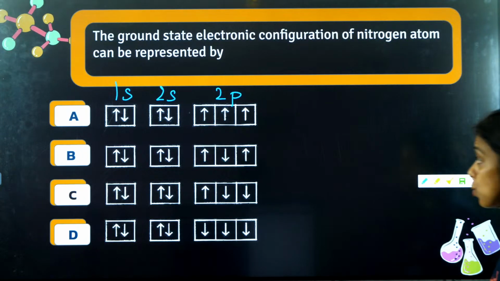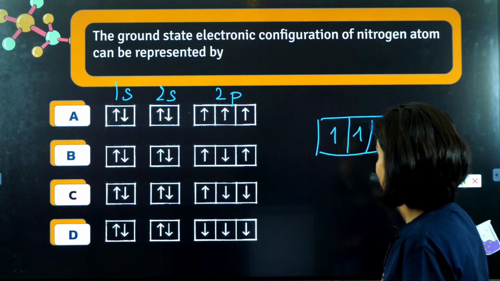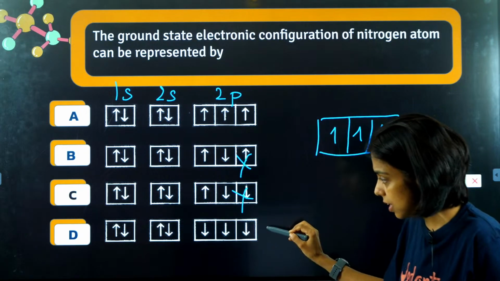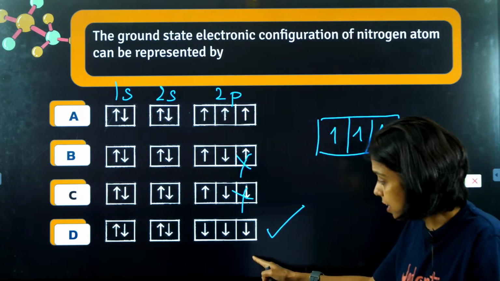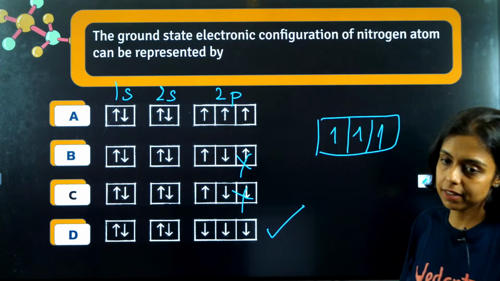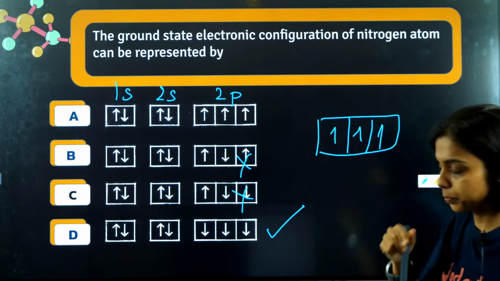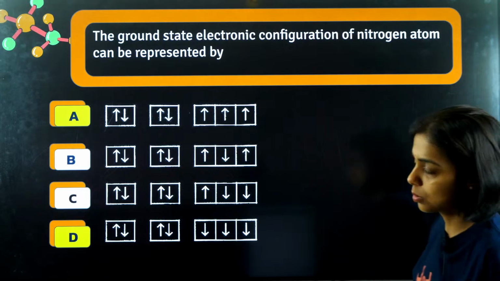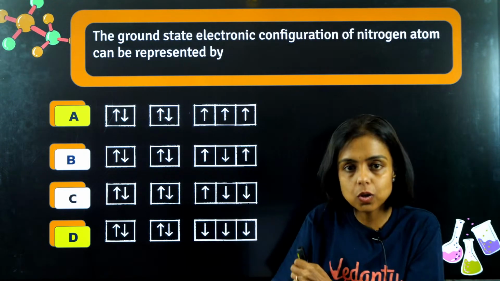Please follow Hund's rule. The p orbitals will each have a single electron first, and that too with parallel spin. Not like this, not like this. This is also correct, either this or this. Both A and D are correct. Either they all spin down or all spin up, because they should be parallel.